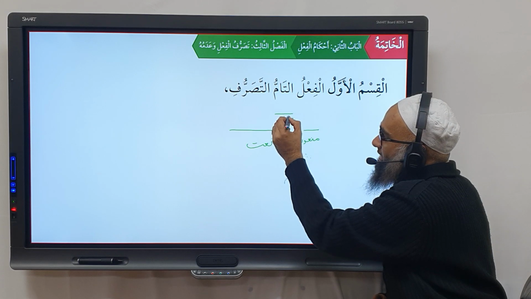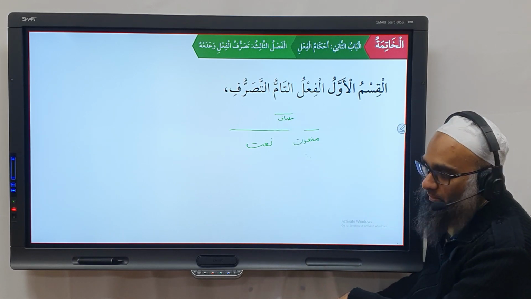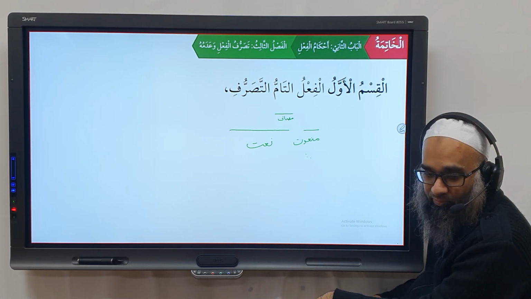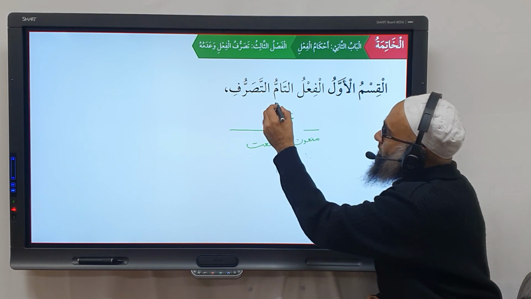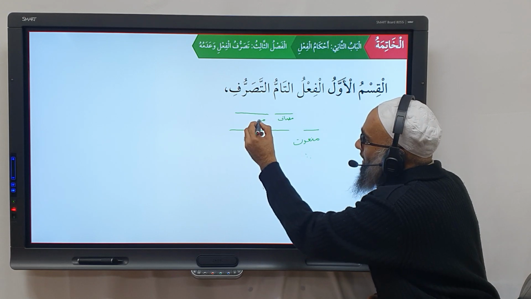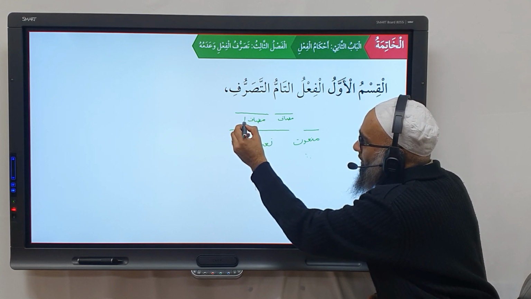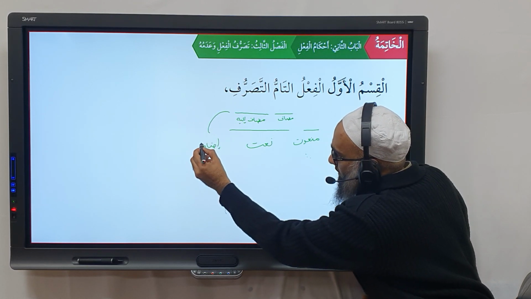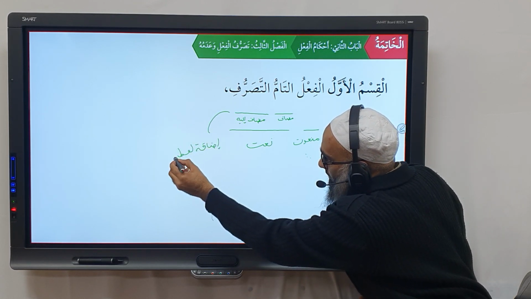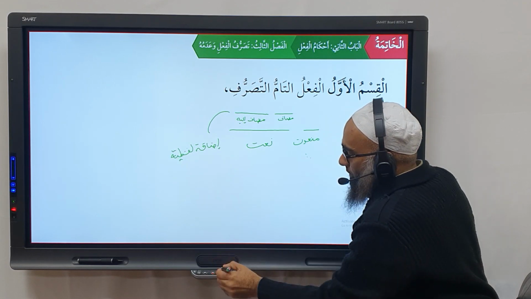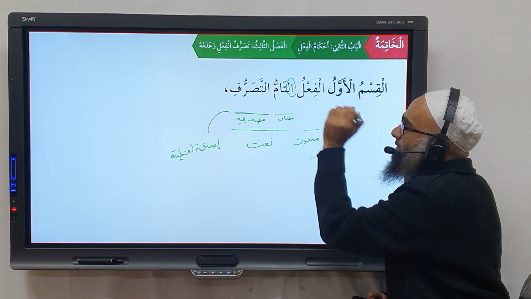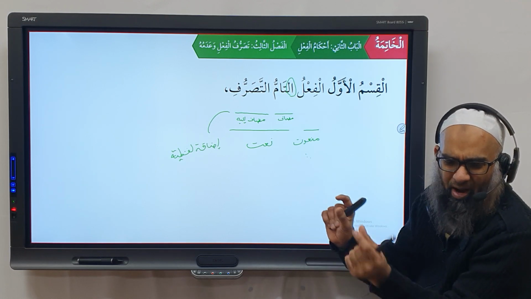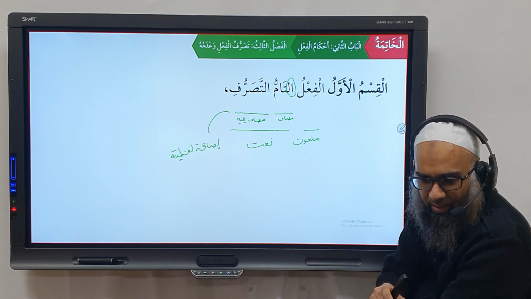What kind of mudaf is it? Is it idafa lafziya or idafa ma'nawiyya? Is tam only in terms of tasarruf, or is it just in terms of amil? Is it a shibhul fa'l, tam? It's shibhul fa'l. So what kind of idafa is it? It's idafa lafziya. Very good. And in idafa lafziya, the mudaf can have what? Alif lam. The only reason you can't have alif lam in idafa ma'nawiyya is because it would be two ma'rifa, so it doesn't work together like that.